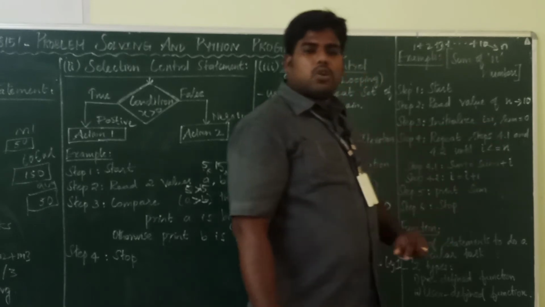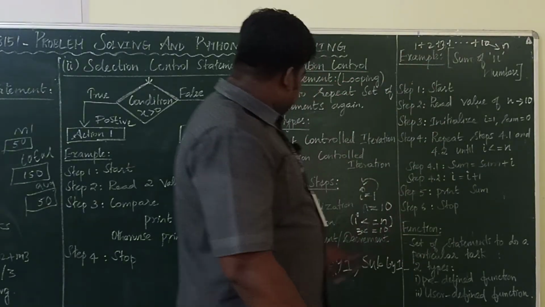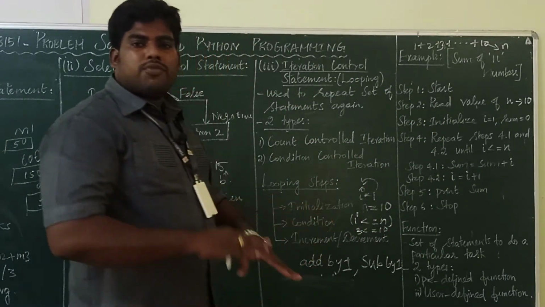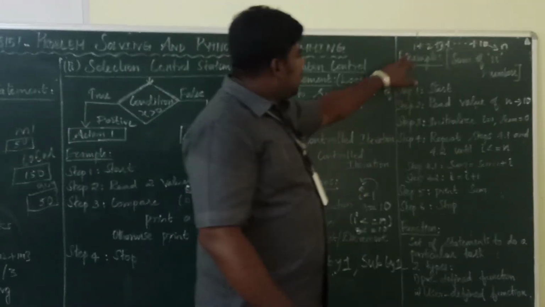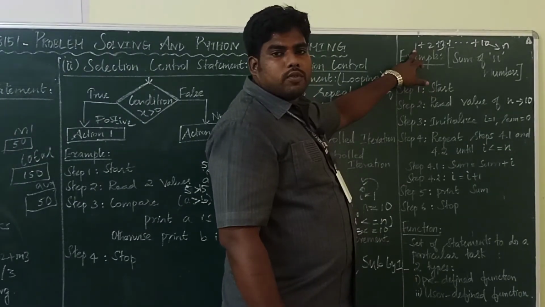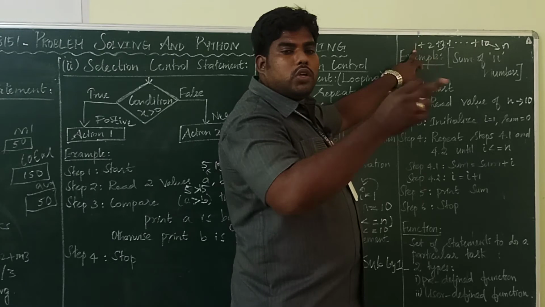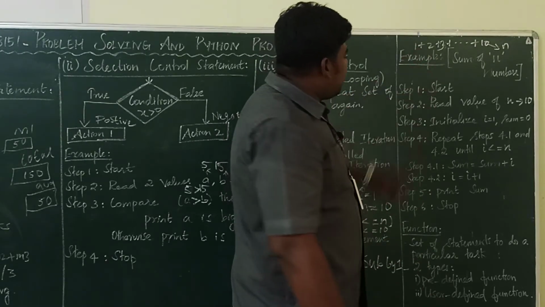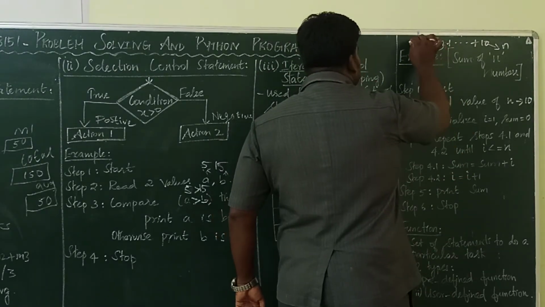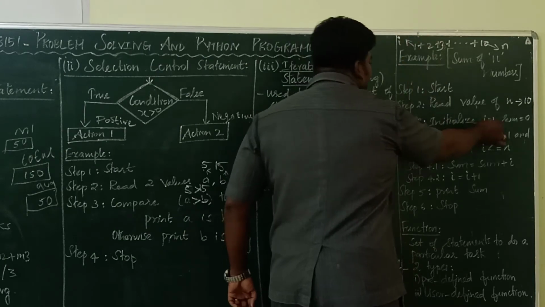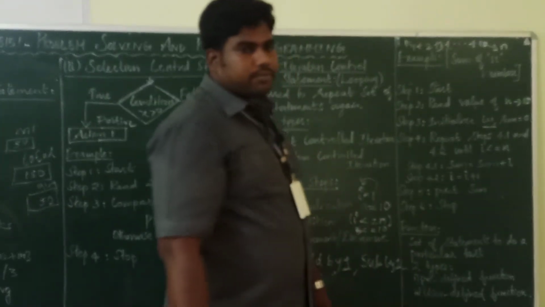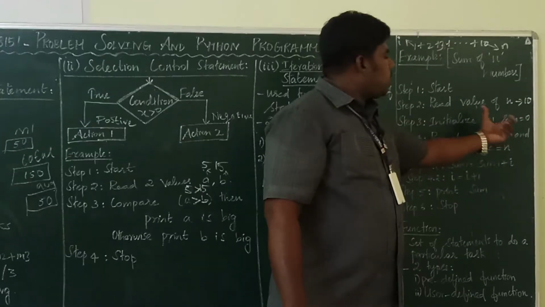Why am I putting i equal to 1? See, initialization is nothing but fixing the starting position. Here where is the starting position? I want to add 1 to 10. So my i value is 1. This is i. That's why I put i equal to 1. Then sum equal to 0.